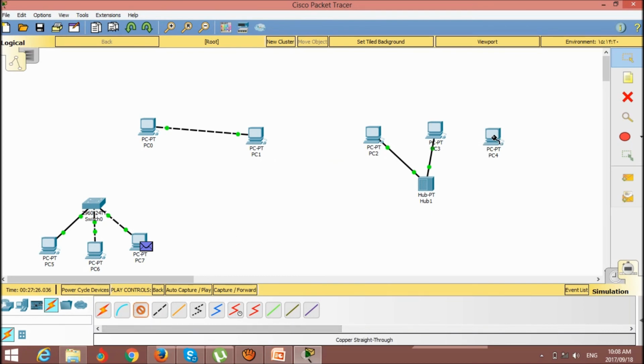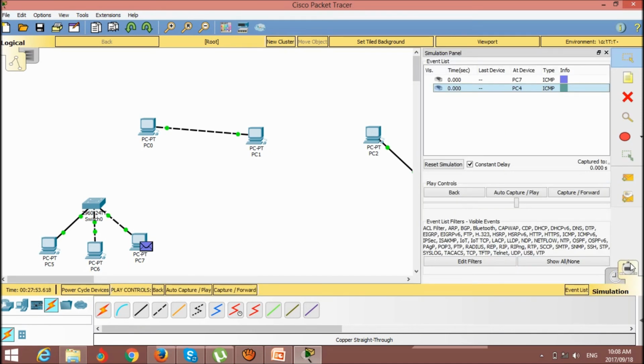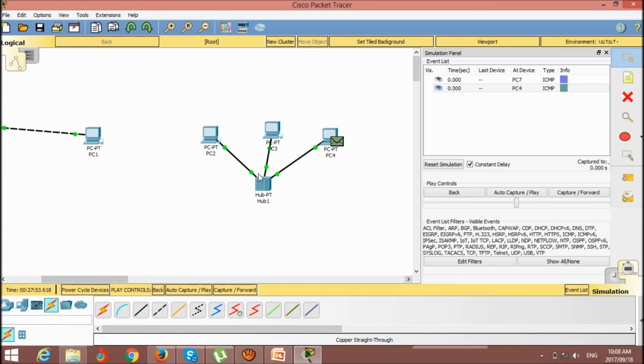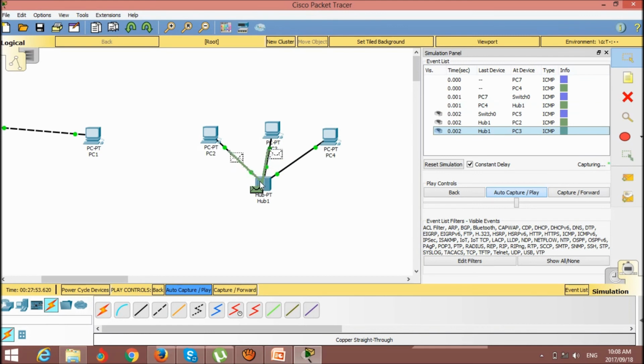We again picked this one and this one. Here I choose simulations again. One packet I send here, and a second packet I send there, and check by simulations. How is it working? Look at this network. Just I play it, you can see that the packet comes into the hub.